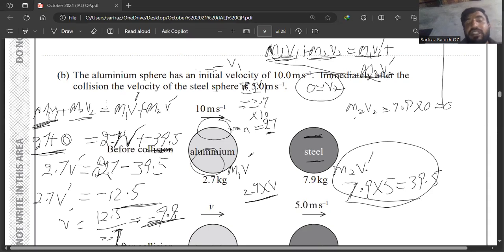The aluminium ball is moving with velocity 10 meter per second, having mass 2.7 kg, and the steel ball is at rest, having mass 7.9 kilograms. This is the expression which we will use. This is the v1 velocity, and this is the mass m1.